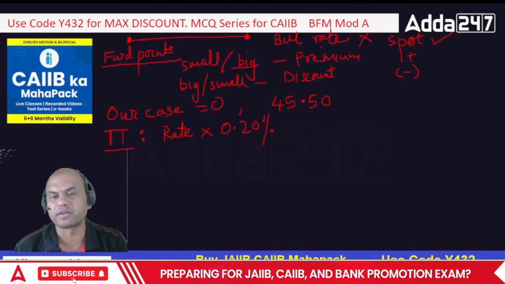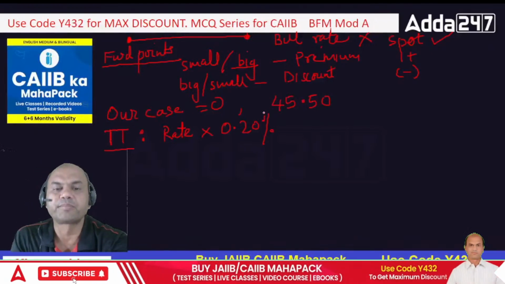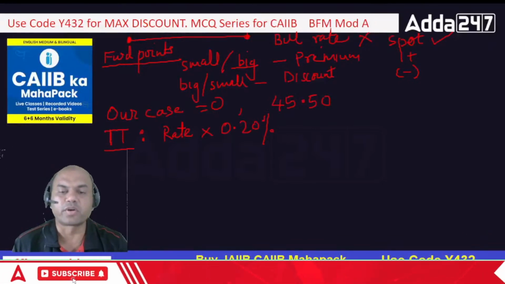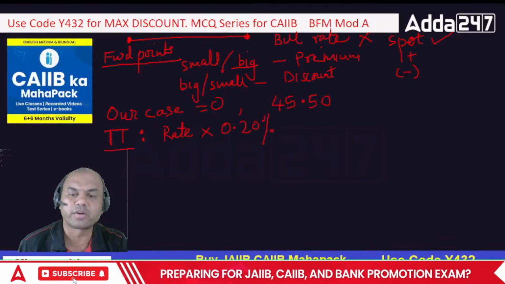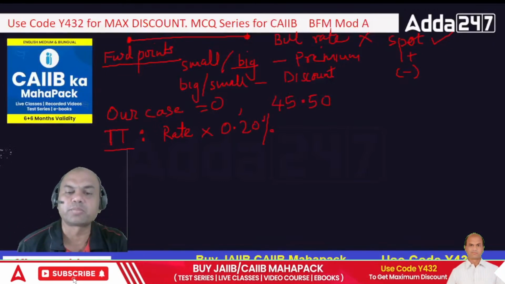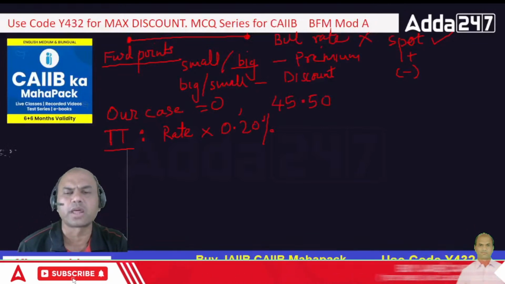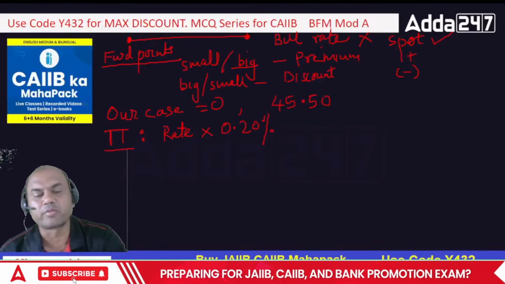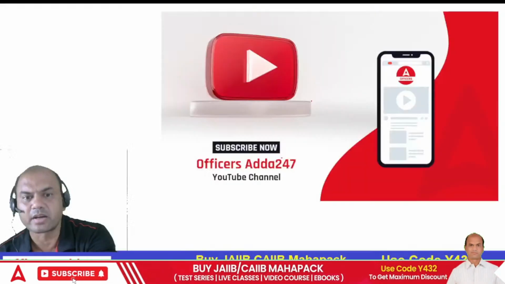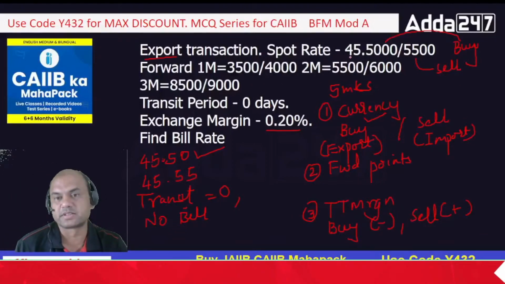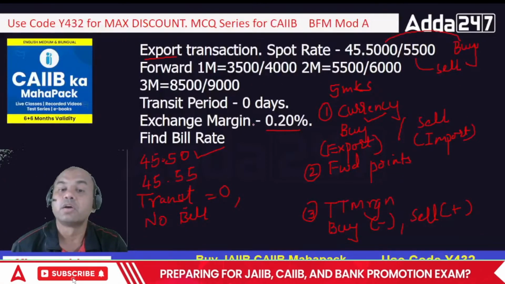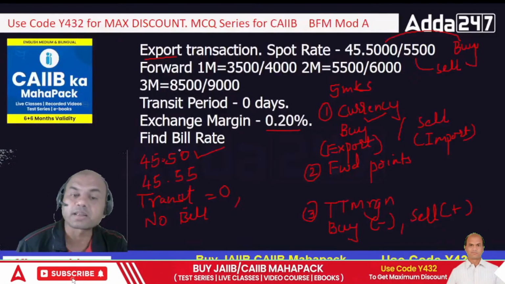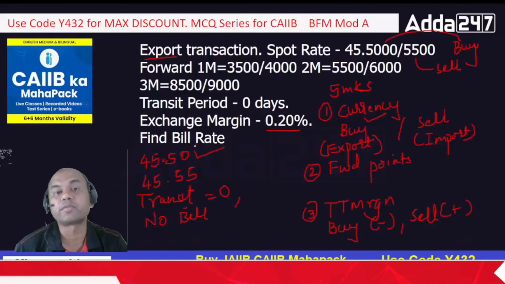Exams are just 2 months away. Okay, bring the calcs in immediately. So what is the rate? 45.5 into what is it? 0.2%. So 0.002 directly make it here. Try to reduce the number of steps. So 45.5 into 0.091. Correct? Is it 45.5? Yeah, see this buy. Okay, spot rate. So you have to cross check in exam every time when you do something, because there are chances that you go wrong even after practice.